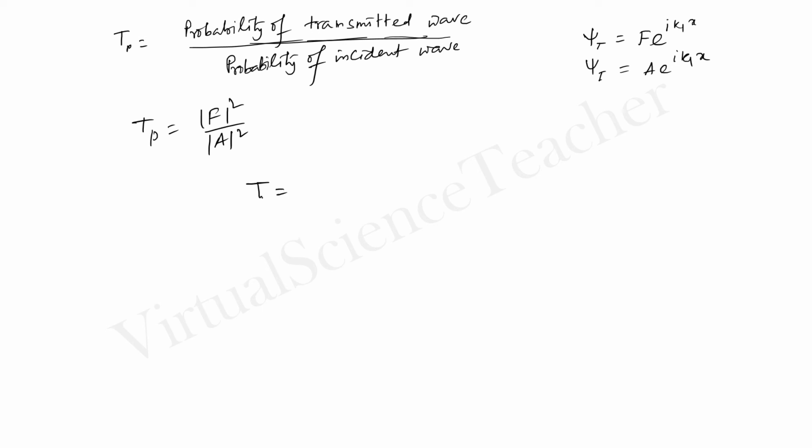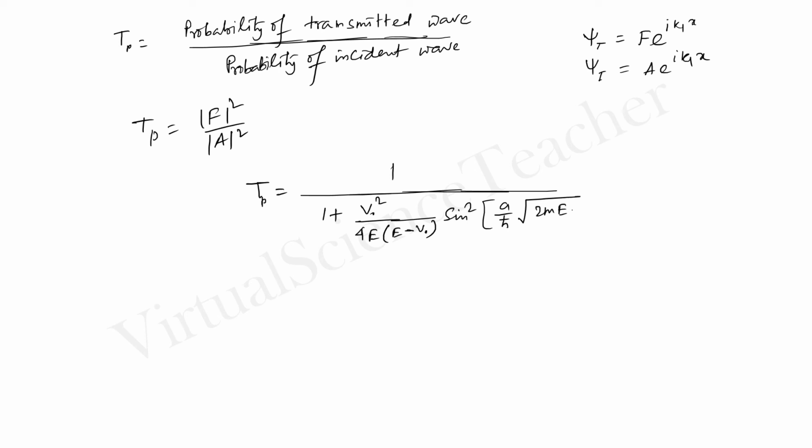So finally what we get is that the transmission probability Tp is 1 over 1 plus v0 square sine square of a by h bar times square root of 2m (E minus v0), divided by 4E(E minus v0). This is the transmission probability, and this is the reflection probability.